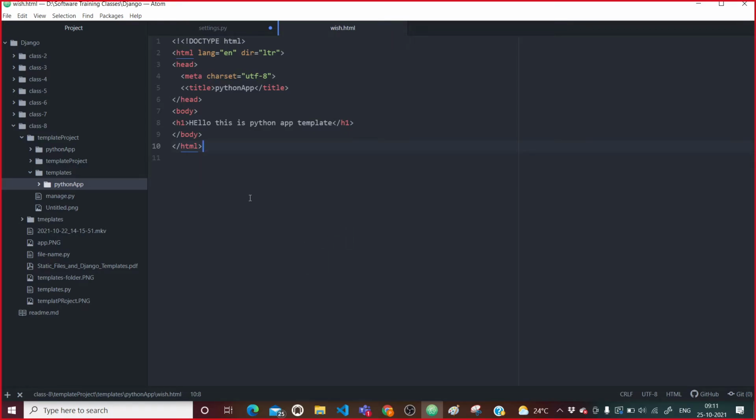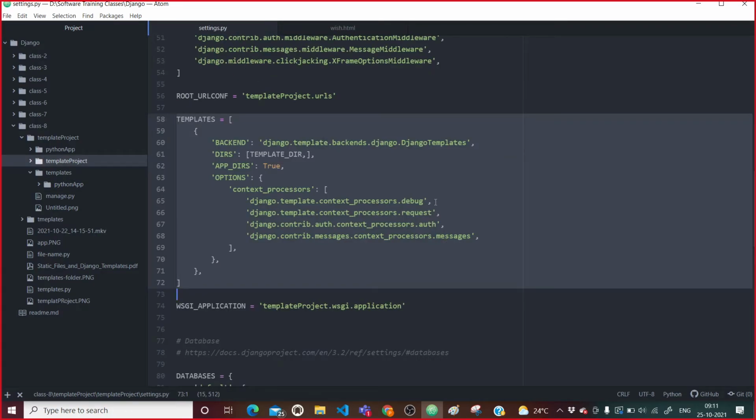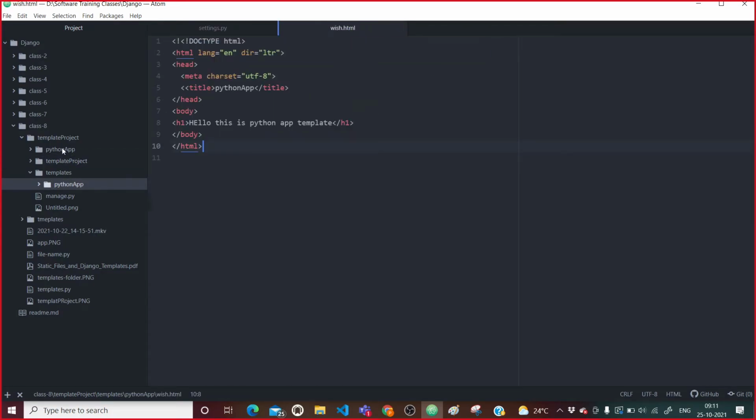I haven't made a very complex project, but my try was just to make you aware about everything inside a template project. Now what we need is to fetch this HTML file inside our views file. So where is this views file going to be fetched? Inside Python app.